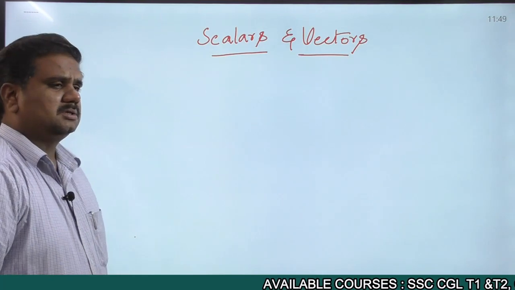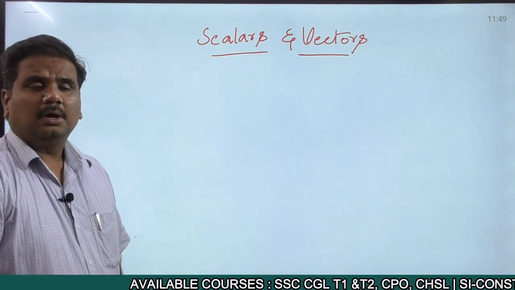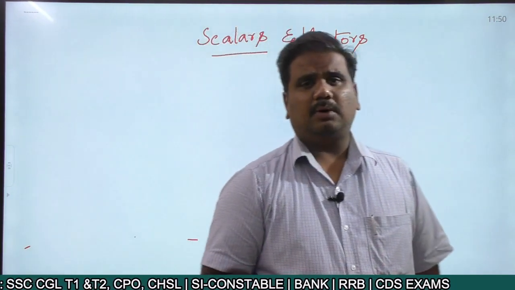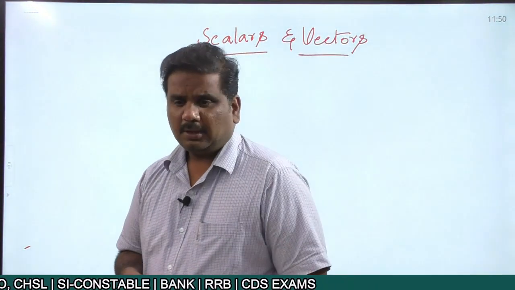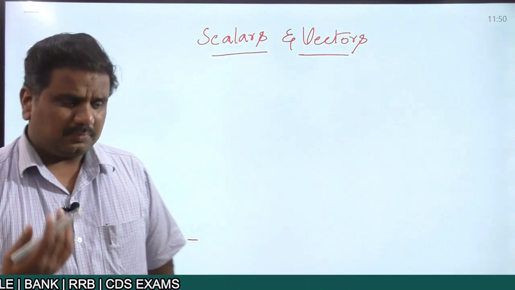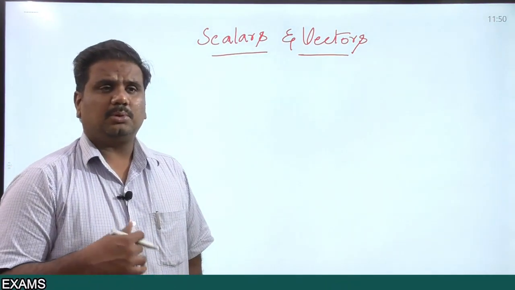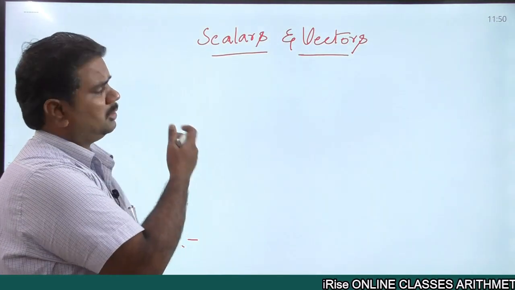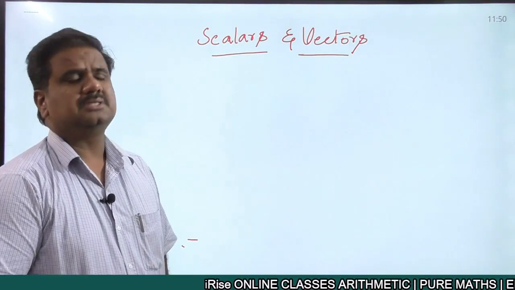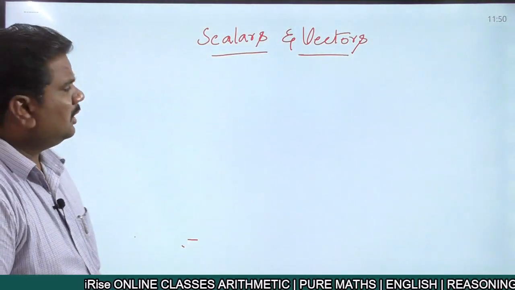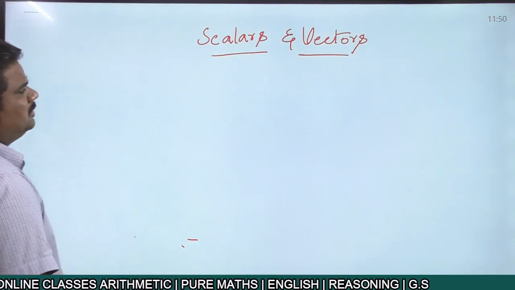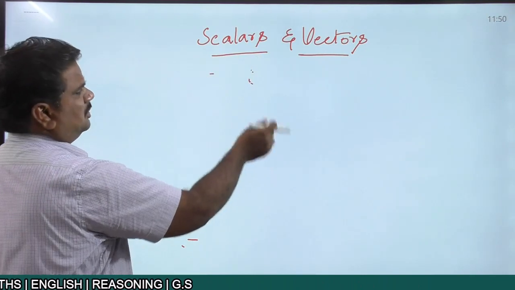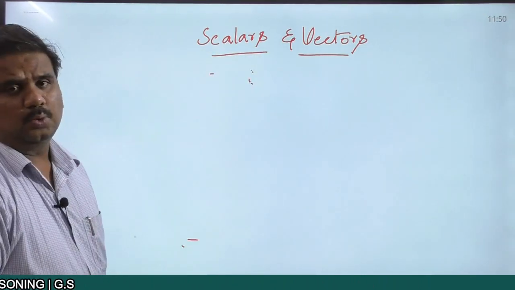Earlier we have discussed what physical quantities are. We have classified them into fundamental quantities as well as derived quantities. Whether you are talking about a fundamental quantity or a derived quantity, you can classify them as scalars and vectors. In simple terms, all physical quantities can be expressed either as scalars or else as vectors.